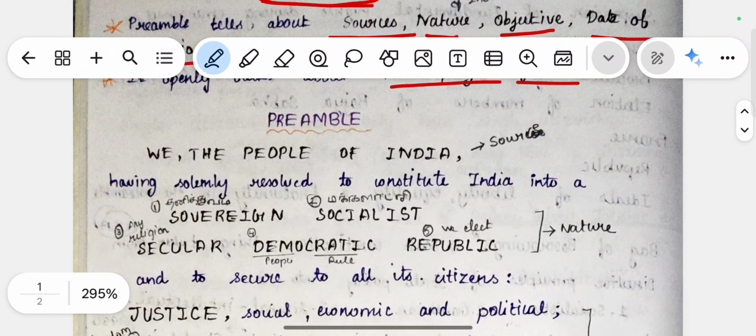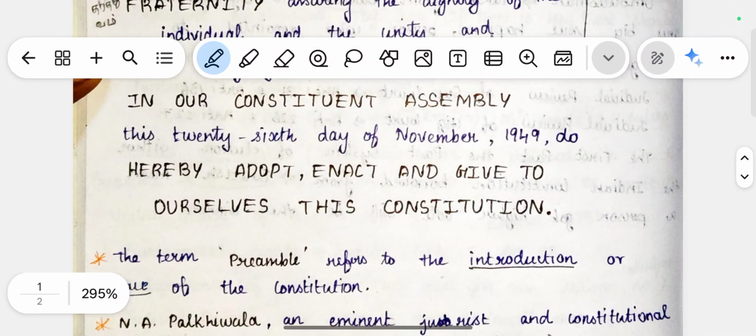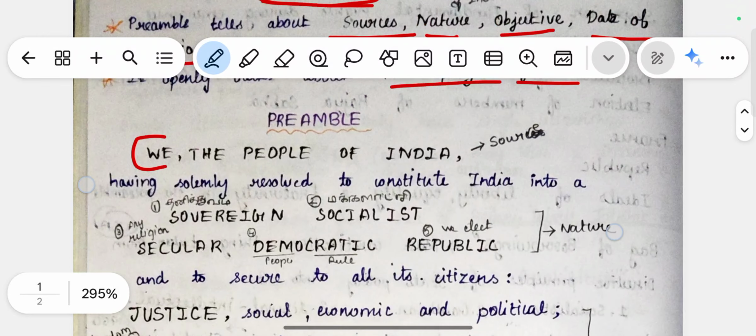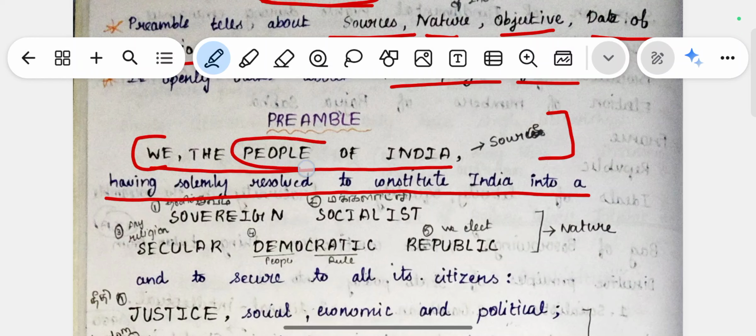So basically, these are the lines which were present in the preamble of the constitution, which tells about: we, the people of India, having solemnly resolved to constitute India into a. So this tells about the source of the constitution. The source of our Indian constitution is the people who are in India.